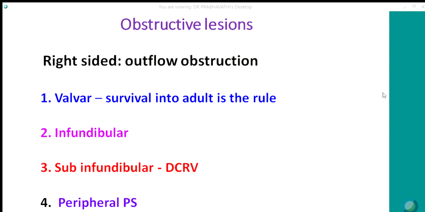And obstructive lesions can be right-sided. Right-sided outflow obstructions are fairly common. Most common is valvar pulmonary stenosis. Here, survival into adult life is the rule; they usually don't present at a younger age. The less common causes are infundibular stenosis and subinfundibular stenosis, which causes double chamber right ventricle, that is an outflow chamber and an inflow chamber. Rarely there can be peripheral pulmonary stenosis occurring in the main pulmonary artery or its branches.